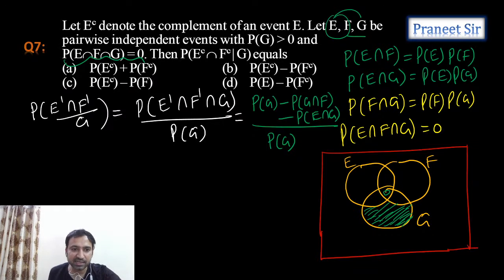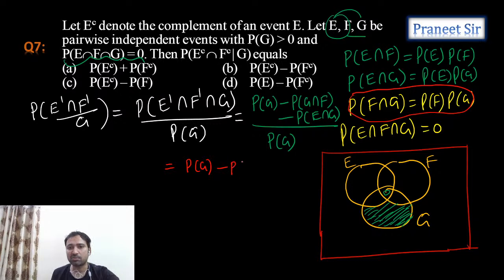We can write this as probability of G minus probability of G intersection F. Already we have this formula, guys. Can I replace this part with probability of F into probability of G? Same way, the second part, probability of E intersection G, is probability of E into probability of G, all by probability of G.